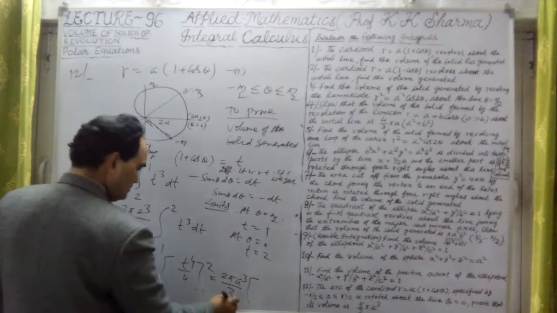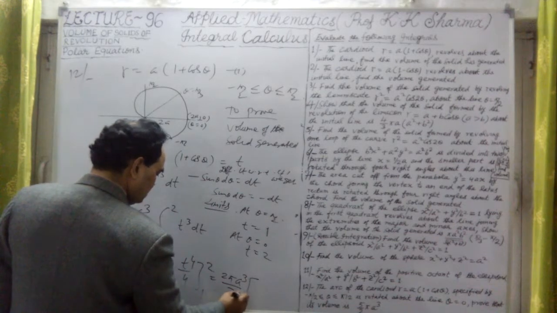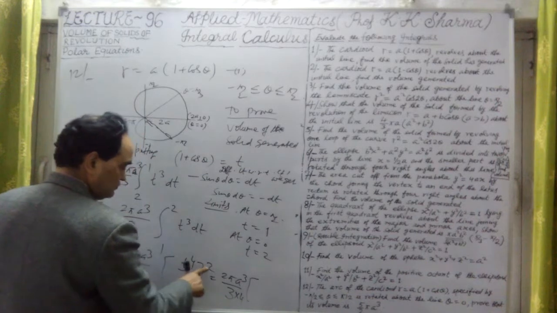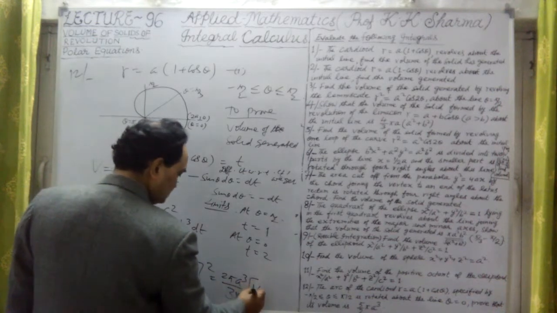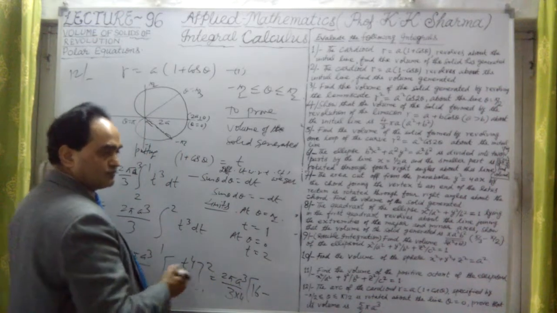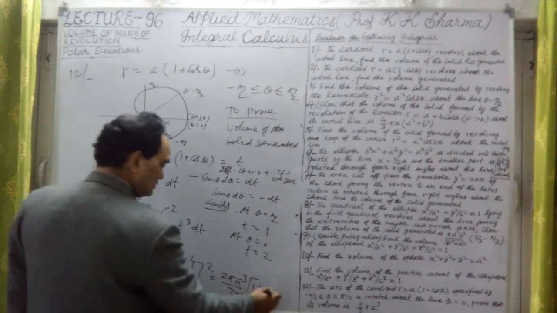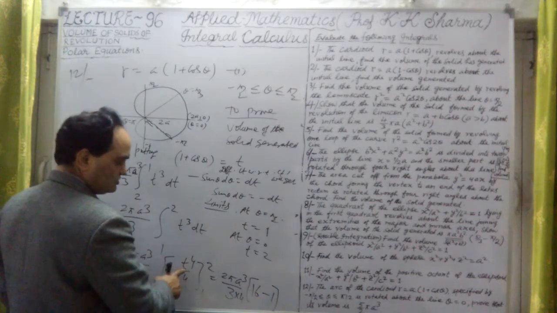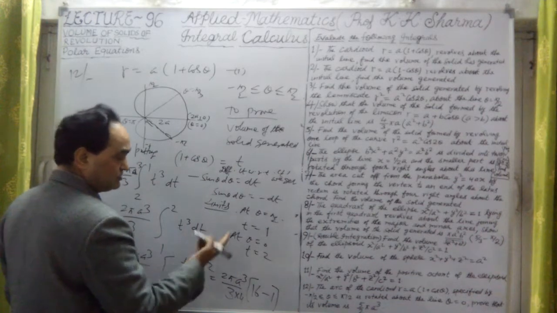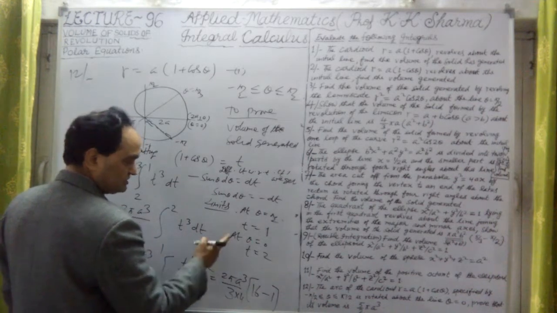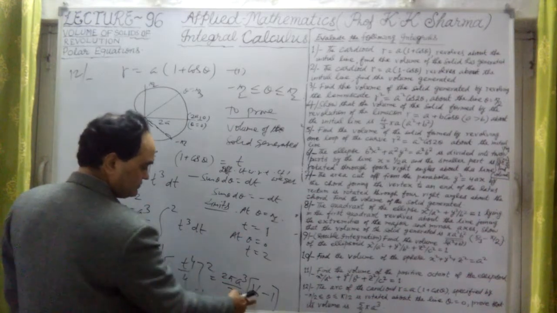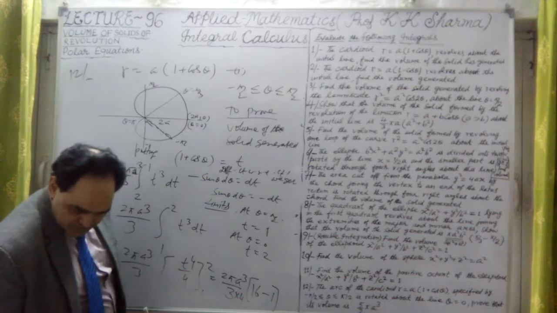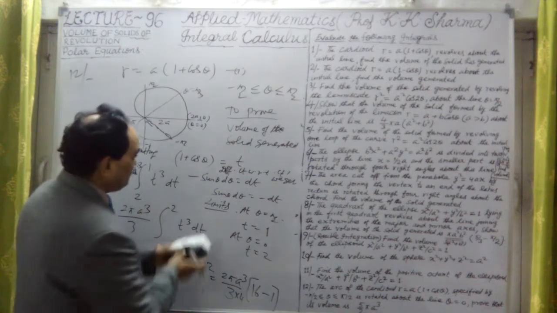This 4 can be taken outside, and now t4 at 2 is 2 raised to the power 4, that means 16, minus 1, because the lower limit is 1, and 1 to the power 4 is 1. 2 raised to the power 4 is 16, 2 into 2 into 2, 4 times. 16 minus 1 is 15 now. Let me now solve it.